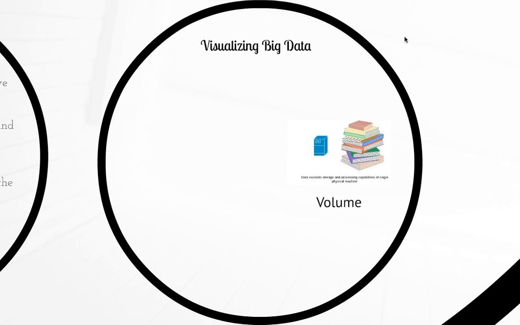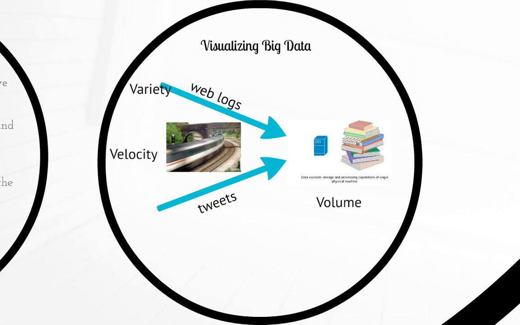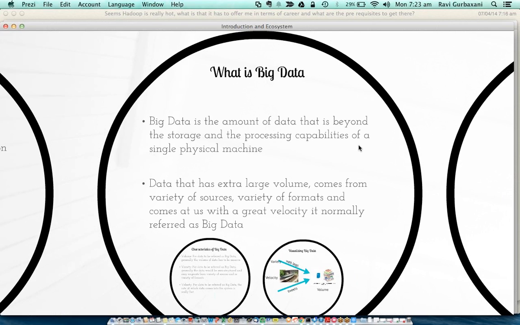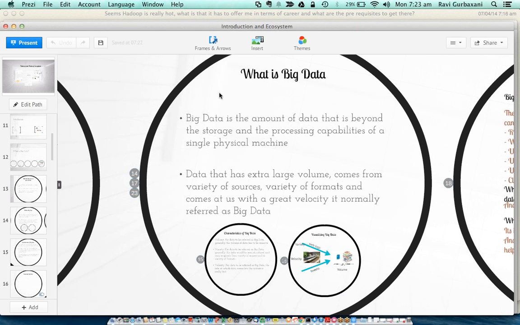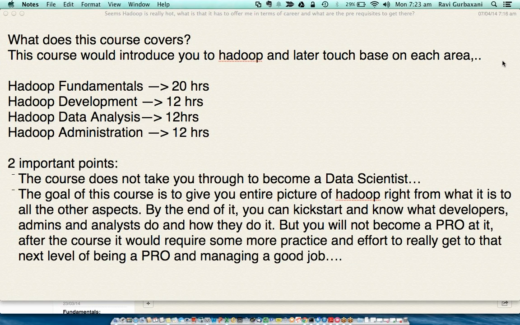So you have one physical server, but the amount of data is massive. Data comes to your system really fast, and data comes from all over the place. That's variety. So this is big data. This was a sneak peek into the course, and now I'm open for any questions that you have.